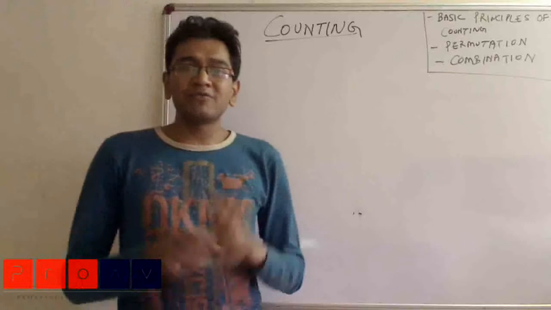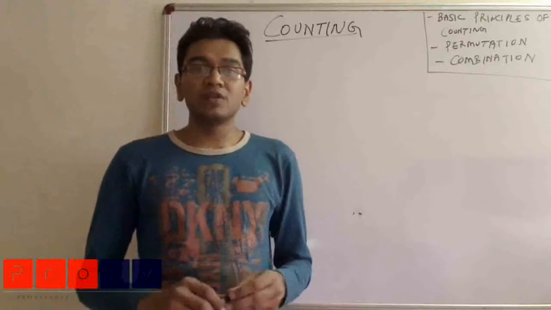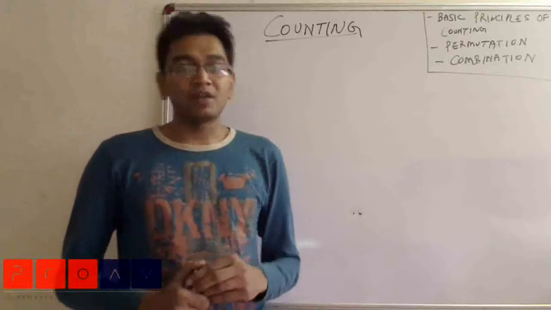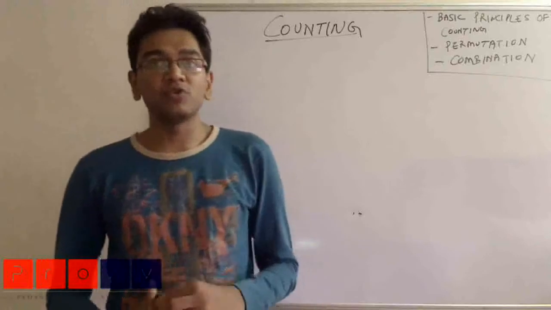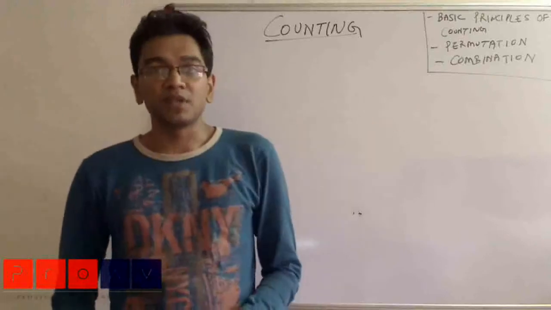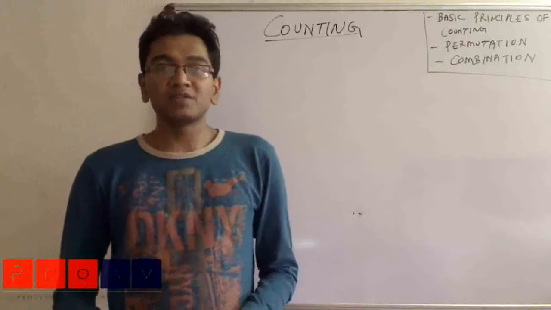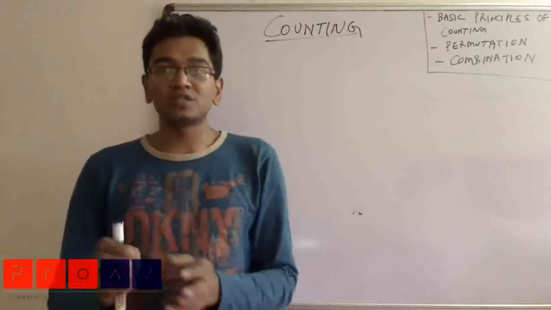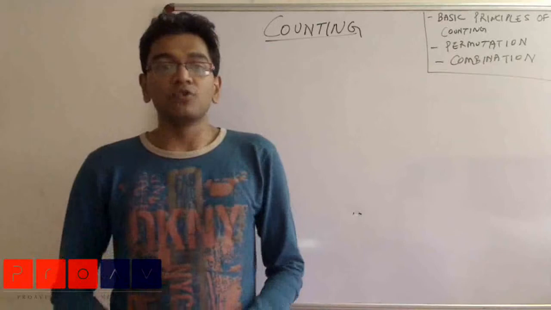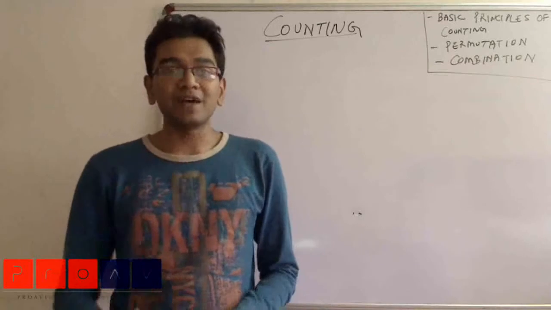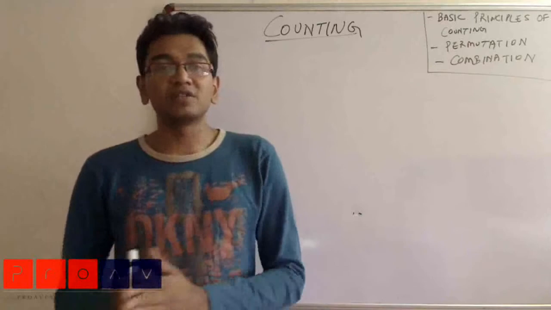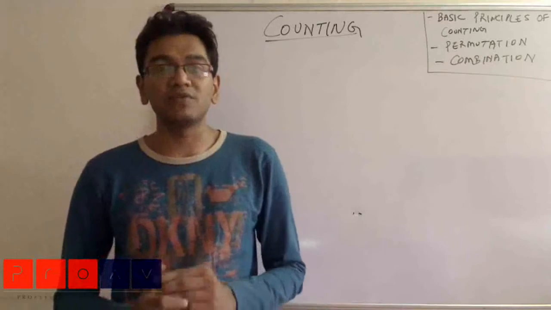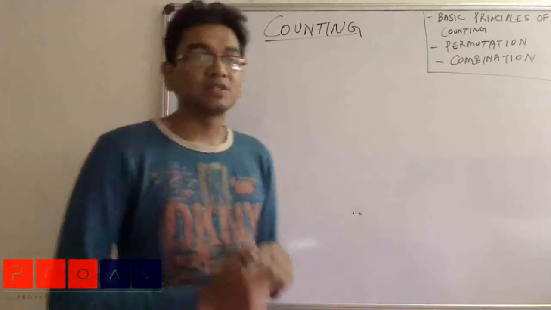So remember, there are very few concepts in this chapter, but you need to understand the concepts very well in order to get any question correctly. According to my teaching experience so far, I know the students find this chapter the most difficult one in terms of success rate. The reason behind this is only one thing: it is a very conceptual chapter. It is not that you have lots of formulas and you just substitute the values. You need to understand what formula you are using, why you are using that, and what the concept behind it is. I am again stressing that this is the most conceptual chapter you will ever see, and it is very important to get this correctly.